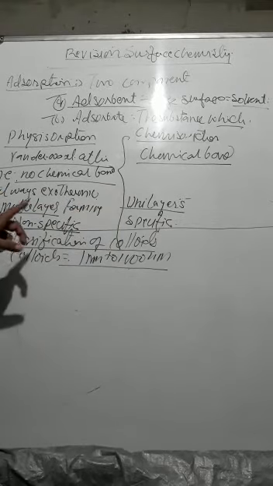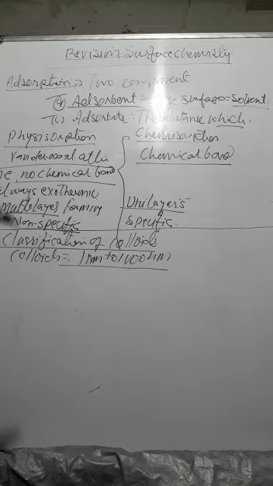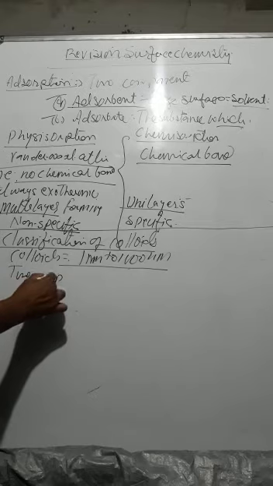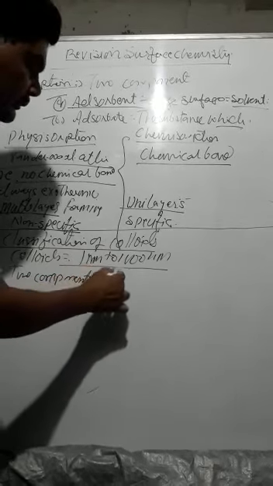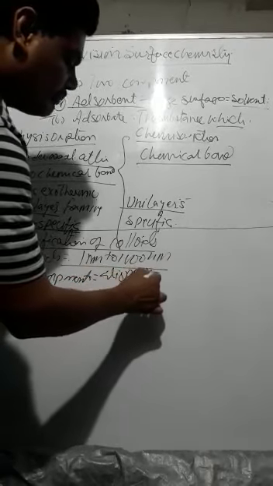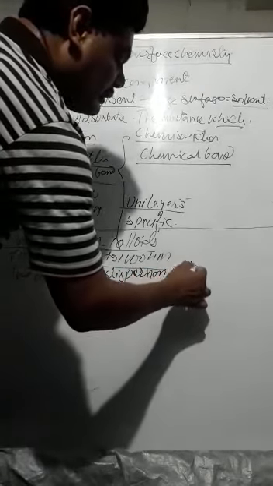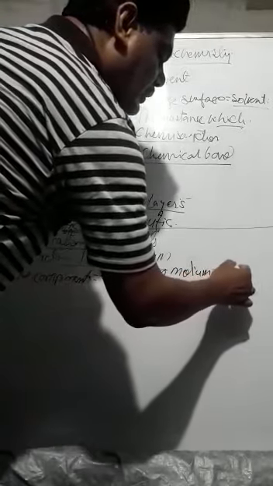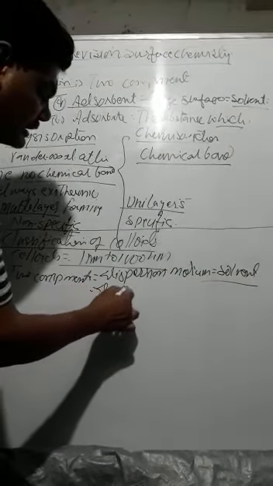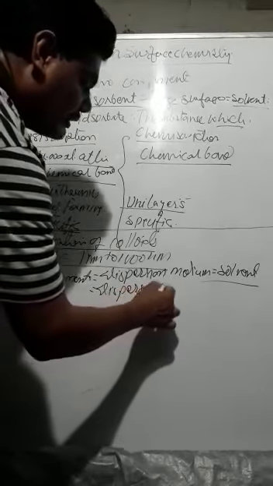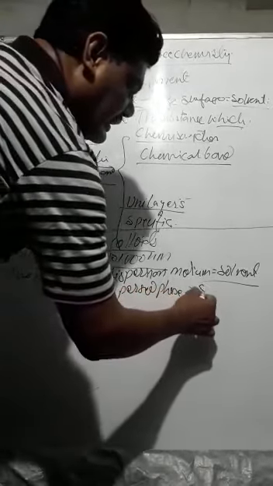Getting? The colloidal particle or colloid consists of two components. Again, we have to focus on these two components. One is the dispersion medium, which is present in large quantity and acts as the solvent, and the other is called the dispersed phase, which acts like the solute of a solution.